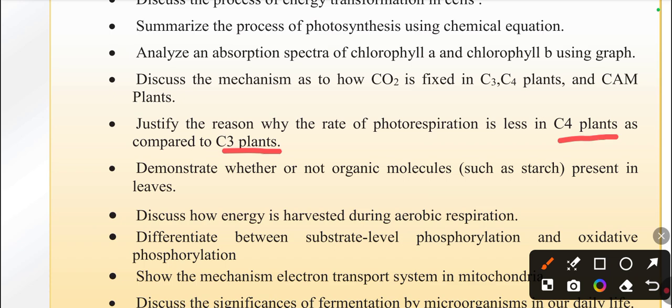Demonstrate whether or not organic molecules such as starch are present in a leaf.